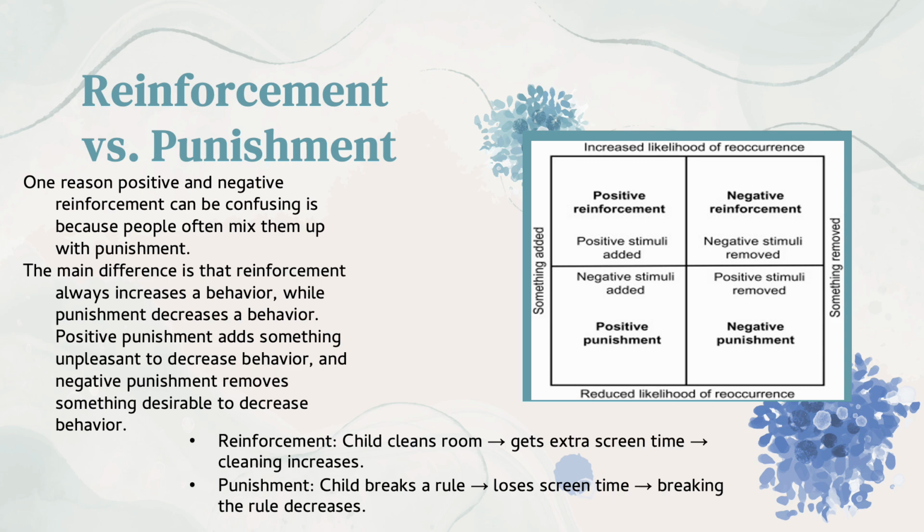For the reinforcement, a child cleans their room and they get extra screen time on their tablet, or they get to play games or something, and that makes cleaning increase whenever they get that reward. Meanwhile, for punishment, if a child breaks a rule, they lose screen time, which means they're going to decrease breaking the rule over time, because losing the screen time makes them not want to lose their screen time.